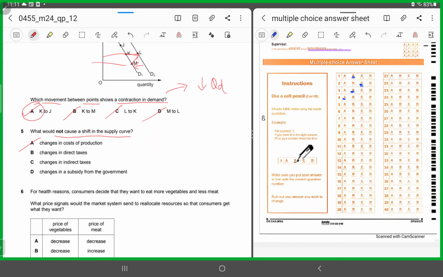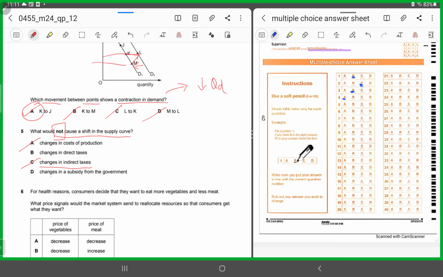C says changes in indirect taxes. So when there are changes in indirect taxes such as excise duty, it affects the production costs. So it would affect the decision on the amount of quantity being produced. So C will be chopped off because they're saying which would not cause.